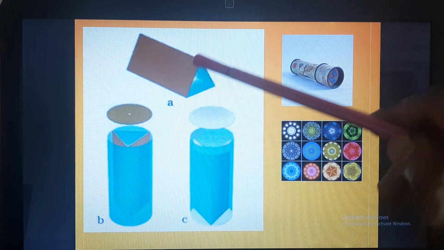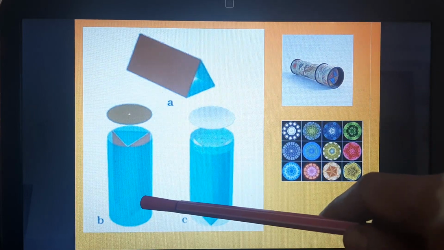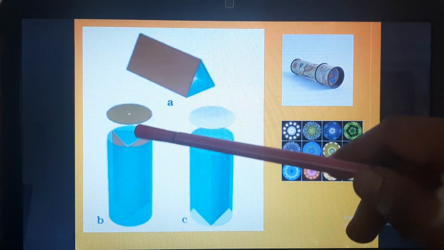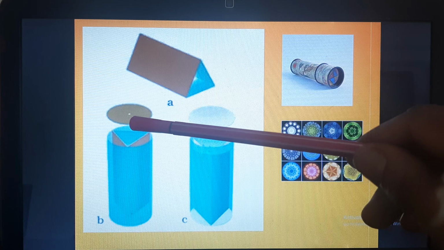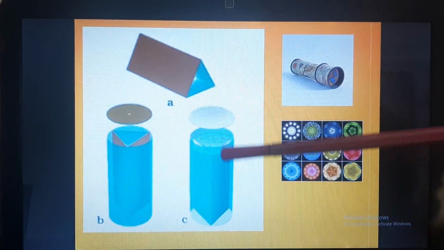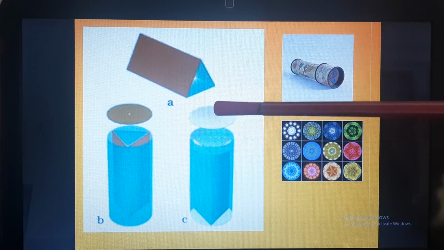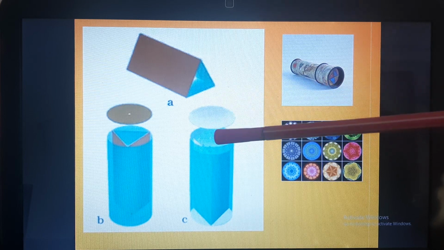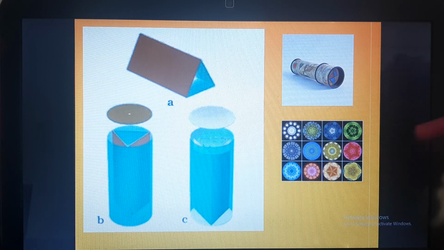Now this structure is put inside a circular, cylindrical tube, and it is covered by a lid which has a small aperture in it. Then you can put some stones, some beads, or some pieces of bangles, and multiple reflections will form different beautiful images or patterns.